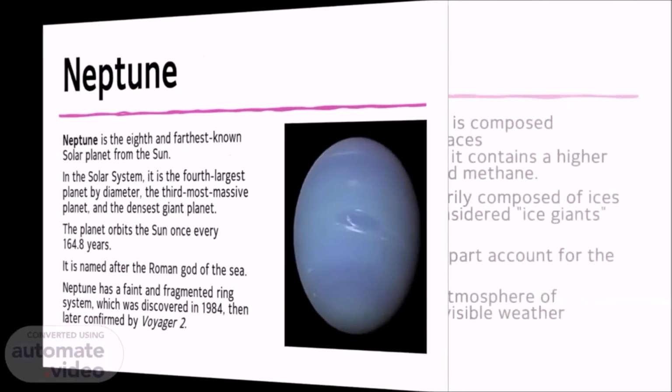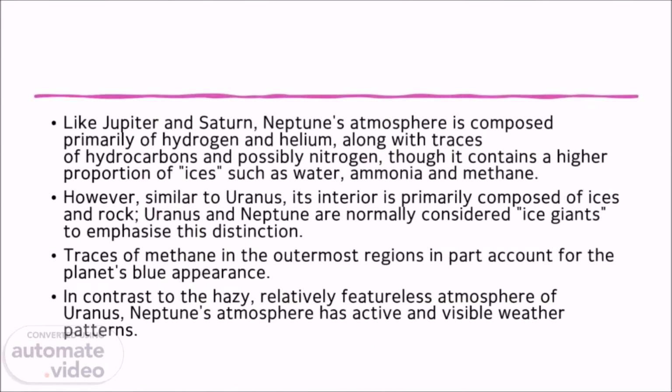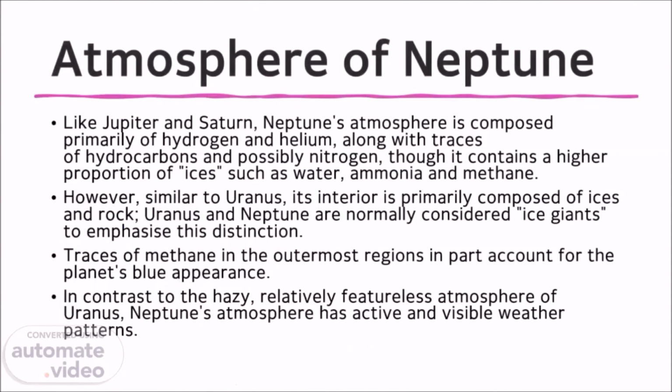Atmosphere of Neptune. Like Jupiter and Saturn, Neptune's atmosphere is composed primarily of hydrogen and helium, along with traces of hydrocarbons and possibly nitrogen, though it contains a higher proportion of ices, such as water, ammonia and methane. However, similar to Uranus, its interior is primarily composed of ices and rock.